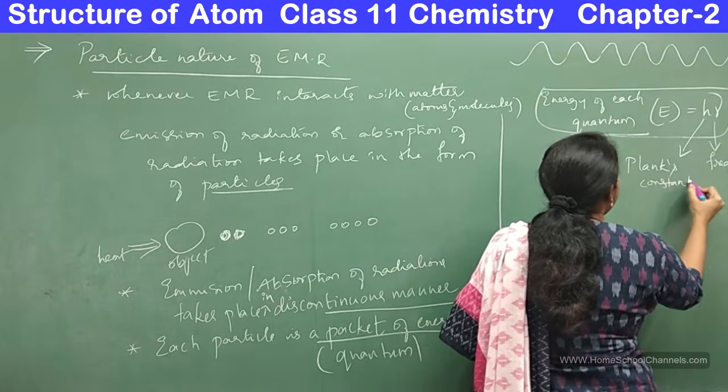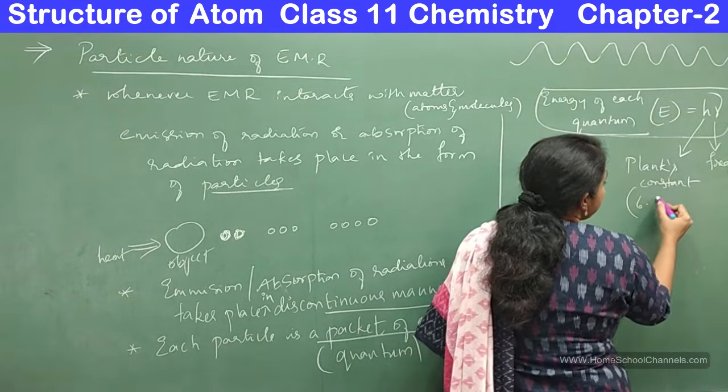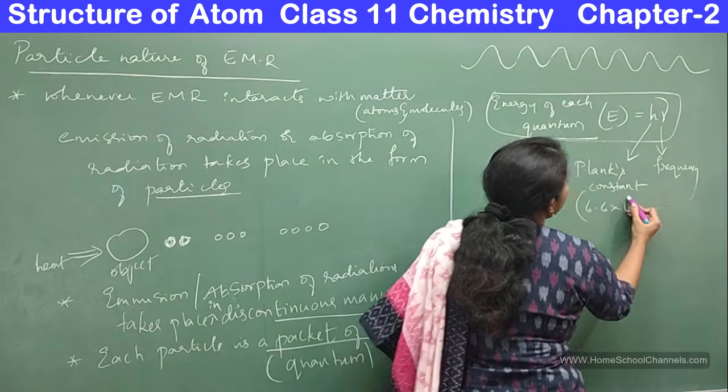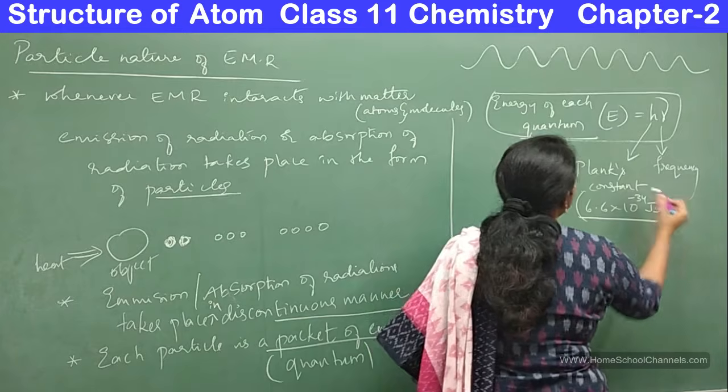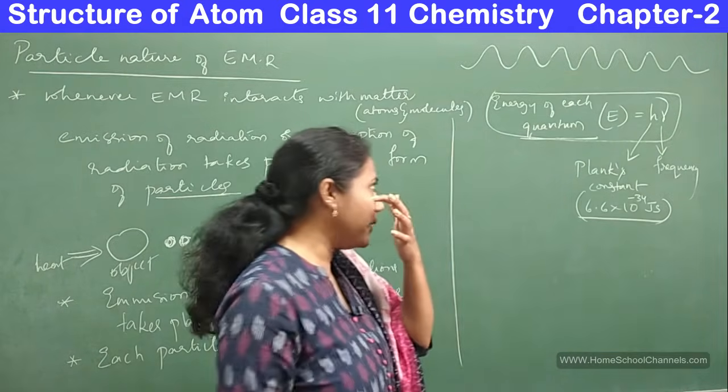Its value is 6.6 times 10 to the power minus 34 joule seconds. This is the value of Planck's constant, which one must remember.